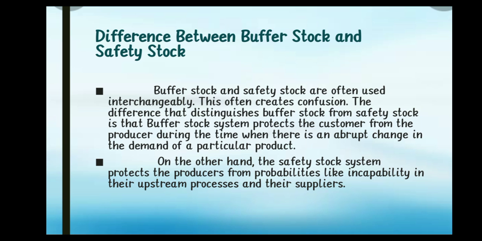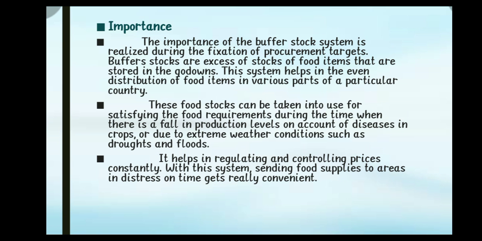The difference that distinguishes buffer stock from safety stock is that the buffer stock system protects the customer from the producer during the time when there is an abrupt change in the demand of a particular product. On the other hand, the safety stock system protects the producer from probabilities like incompatibility in their upstream processes and their suppliers.